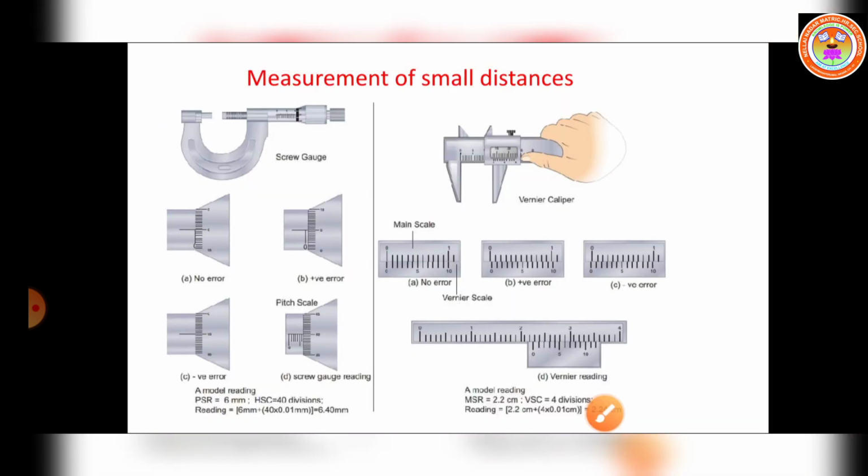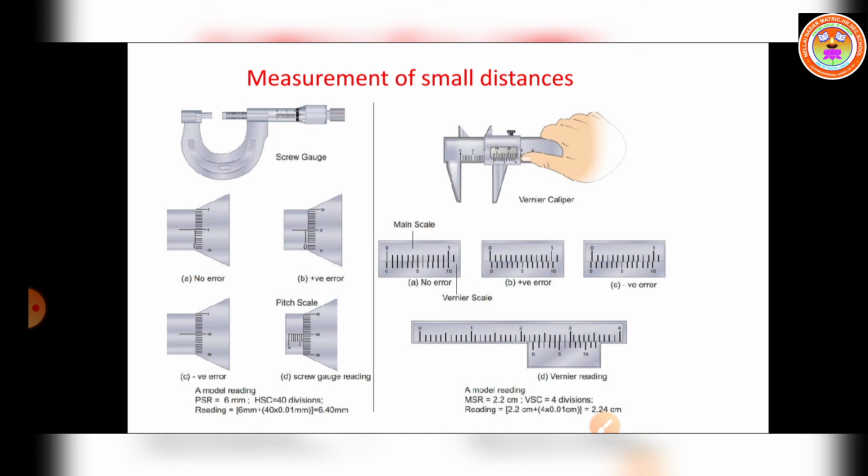Okay. Now let us move on to measurement of small distances using screw gauge and vernier caliper. Already in the ninth standard you have learned the screw gauge and vernier caliper. Yesterday we discussed the description and how we can take the readings with the help of the vernier caliper and the screw gauge. What are the scales in the screw gauge? First is the pitch scale, and the second one is the head scale. The screw gauge and the vernier calipers have zero errors.